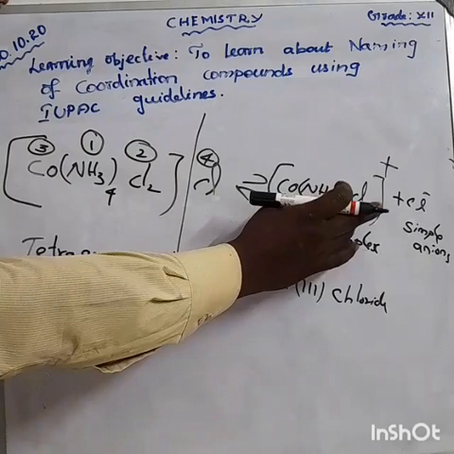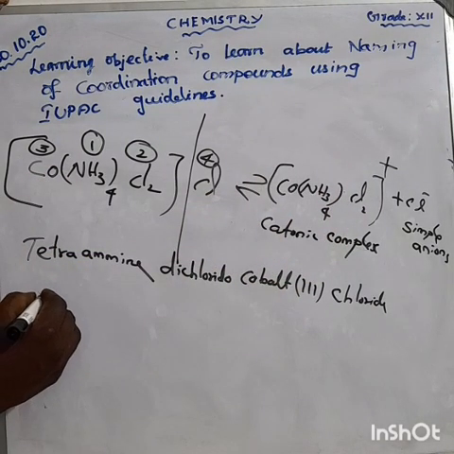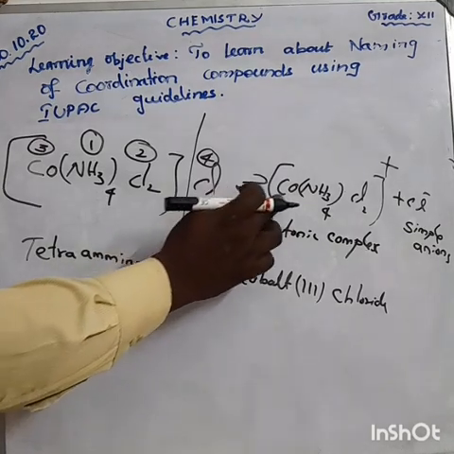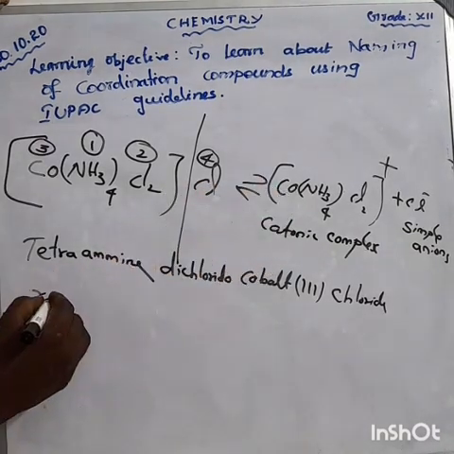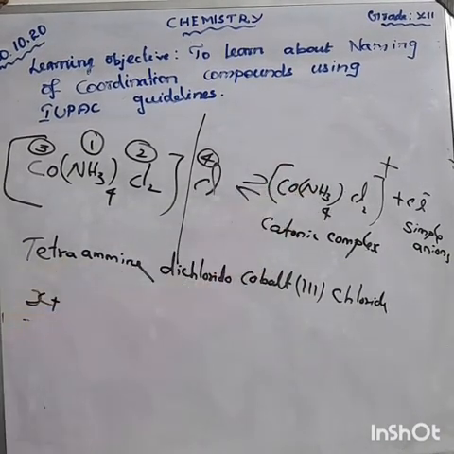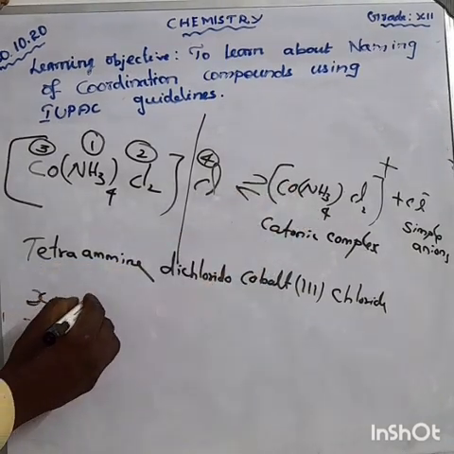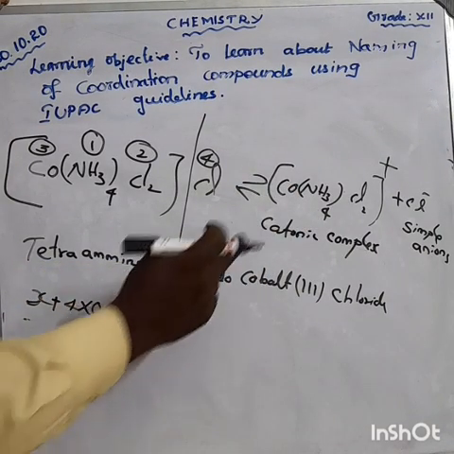First take this complex, cobalt we don't know, so we take X plus ammonia. It is a neutral ligand, so we use 0. 4 into 0 plus the next one.